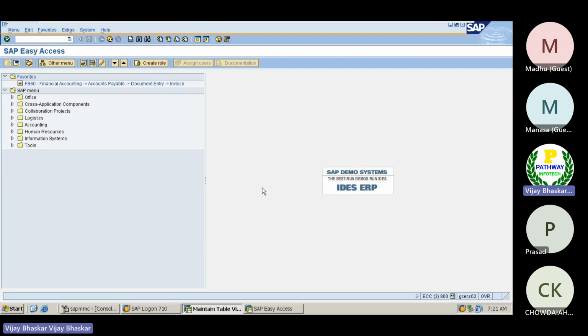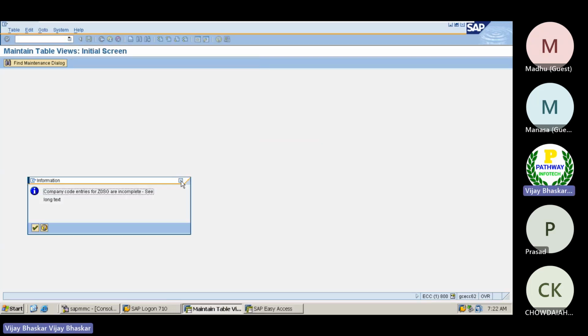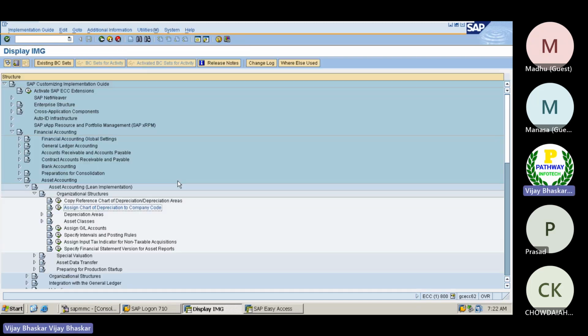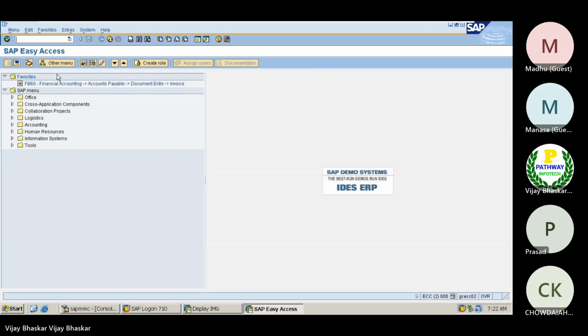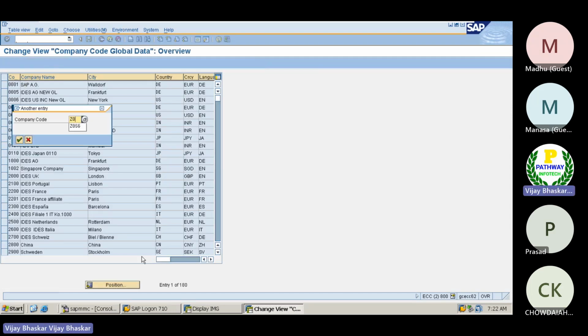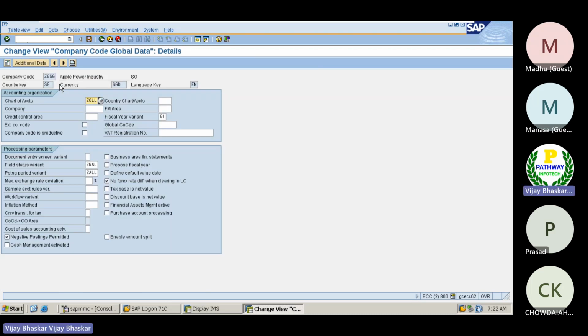Then create a session. OB Y6 are the global parameters here. Okay, the system is telling me it's locked by someone. I only locked it here. Go to the Z0 SG here. Then company code is productive.